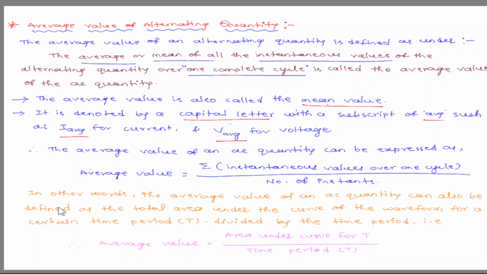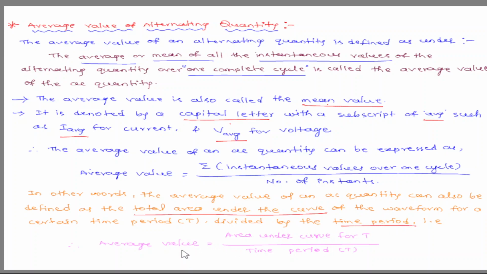In other words, the average value of an alternating quantity can also be defined as the total area under the curve of the waveform for a certain time period divided by the total time period.